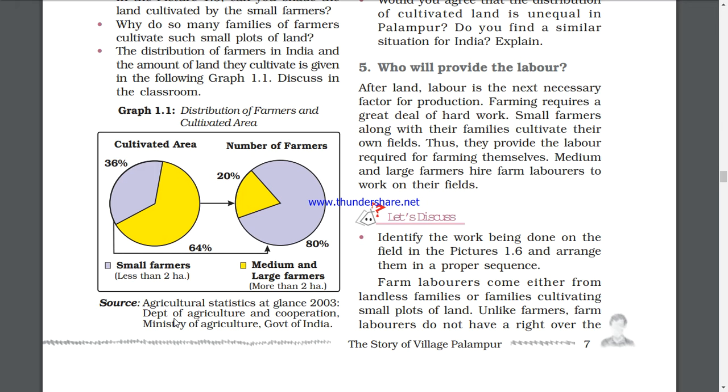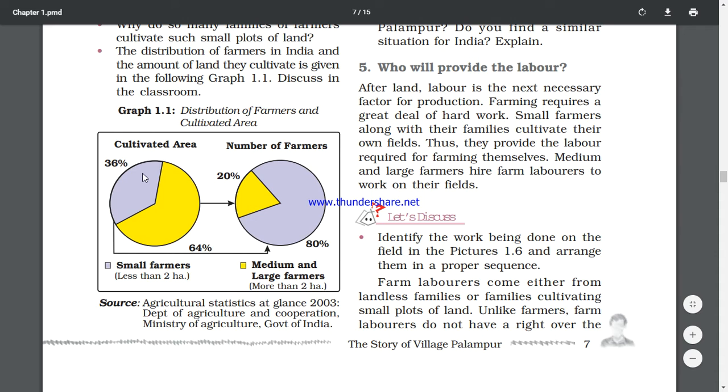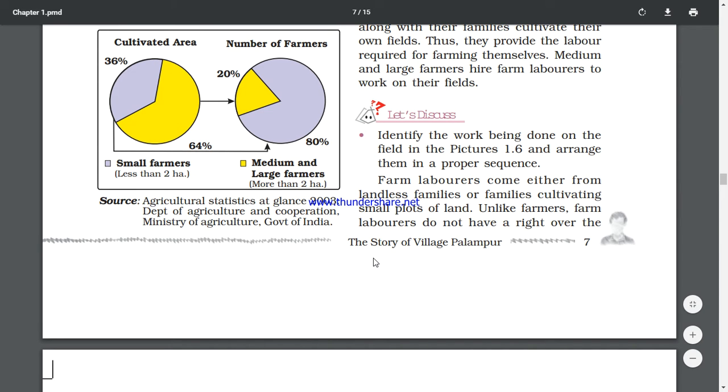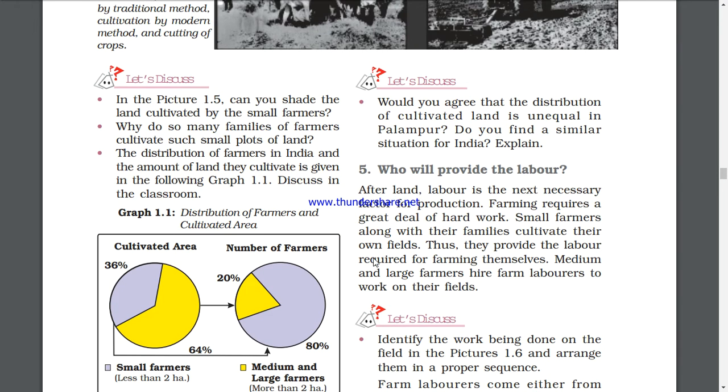So most of the land is in small holdings. So this is the 2003 statistics, from the Ministry of Agriculture, Government of India. This is the distribution of farmers and cultivated area. So small farmers, can I show you with the purple color here? See my pointer. Here, and it is 80% here, the number of farmers, and medium and large farmers are just in the yellow portion. Now, though numbers were less, the cultivation was there because people are working under them.